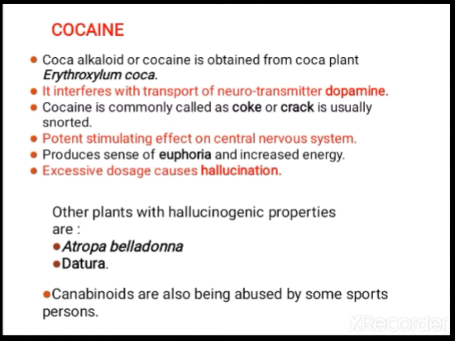Actually what we eat, cocoa powder seen in Bournvita and other substances, is also one form of this. It stimulates the central nervous system and produces a sense of euphoria and increased energy. That's why when you drink this type of drinks, you feel boosted energy.